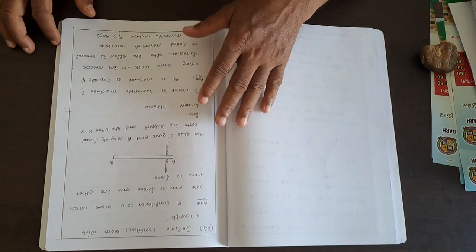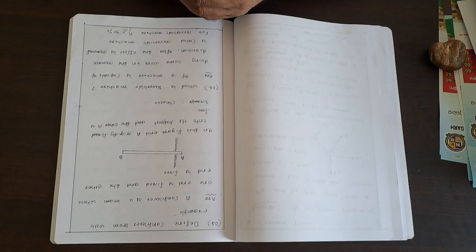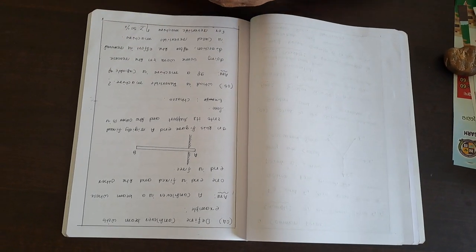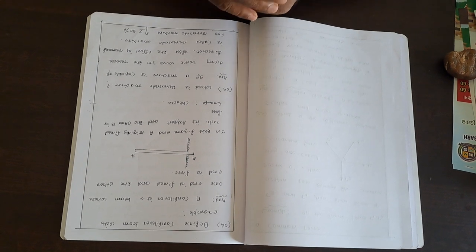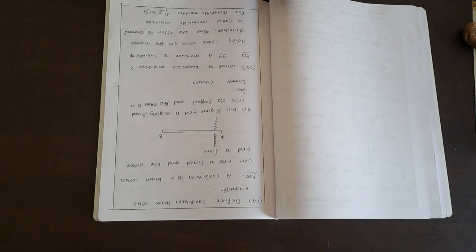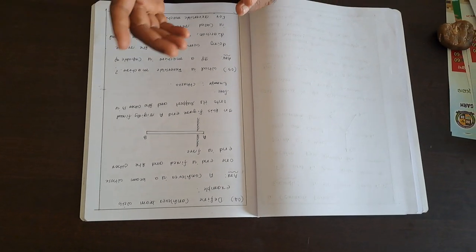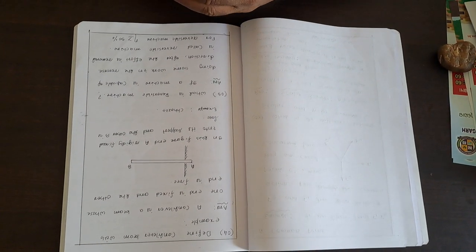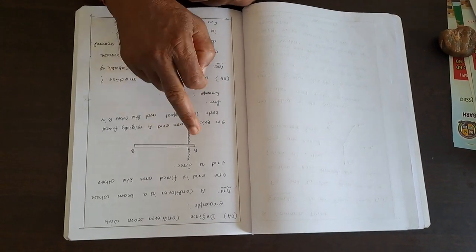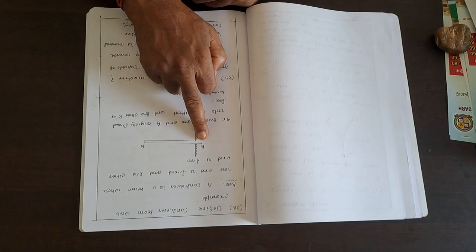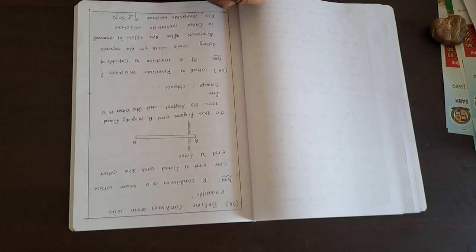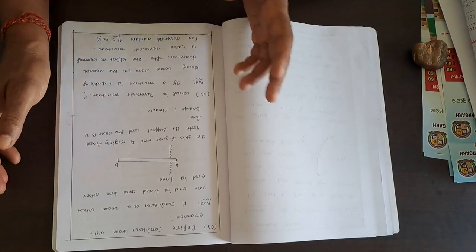Then, next question. Define cantilever beam with examples. This question is very important for your examinations. Cantilever means a beam which has one end fixed and the other end free. That is known as cantilever beam. This is the diagram in this figure. The end A is rigidly fixed into its support and the other end B is free.